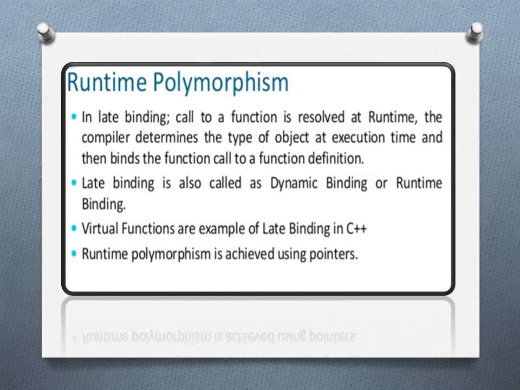When the program is under execution, at that time this polymorphism takes place, and the function call and the function definition are linked. Late binding is also called dynamic binding or runtime binding. Virtual functions are an example of late binding in C++. Runtime polymorphism is achieved using pointers. So to perform runtime polymorphism, we have to use pointers.